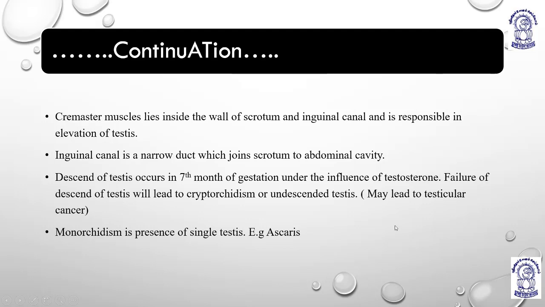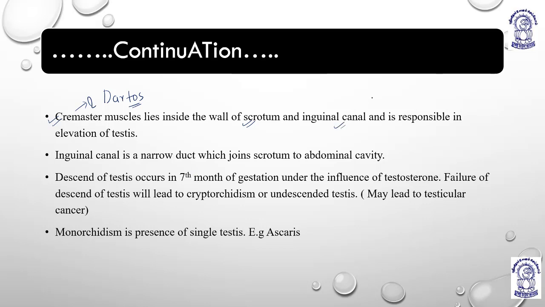Yes, this is the continuation of the previous one. The cremaster muscles lie inside the wall of the scrotum. Means we have two muscles, the dartos muscles and the cremaster muscles. They lie inside the wall of the scrotum and the inguinal canal.